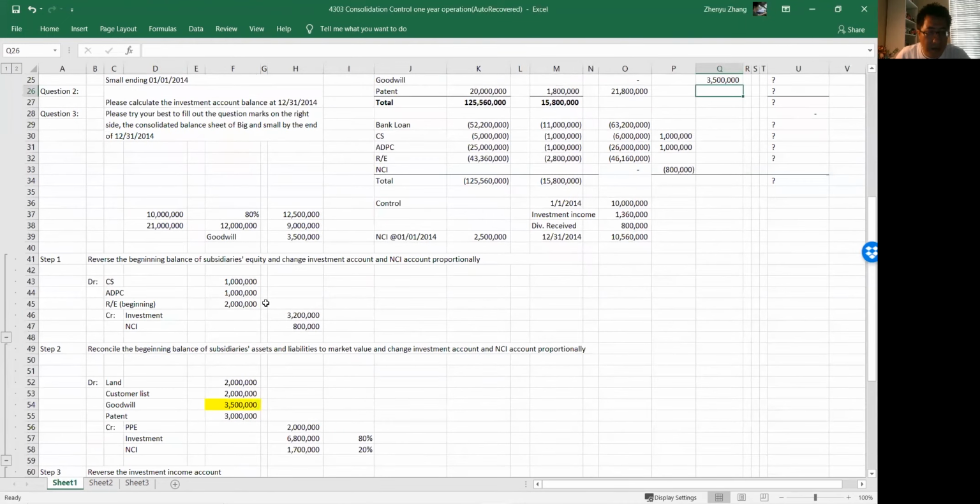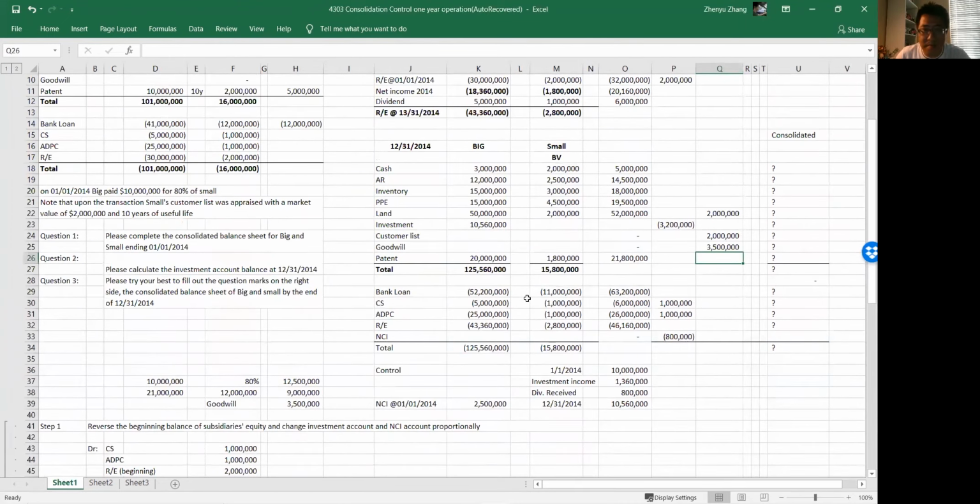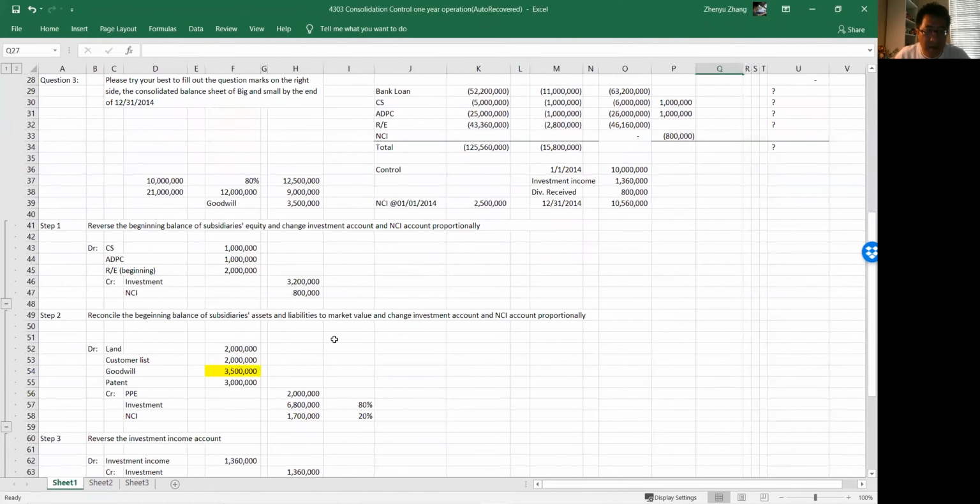And I remember something else. Patent, 3 million. And what about PPE? Credit balance, 2 million.